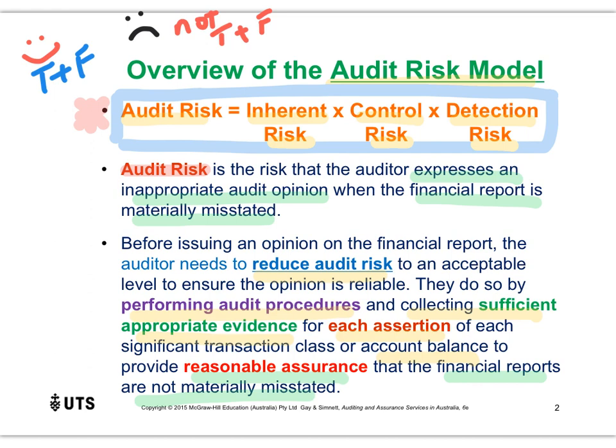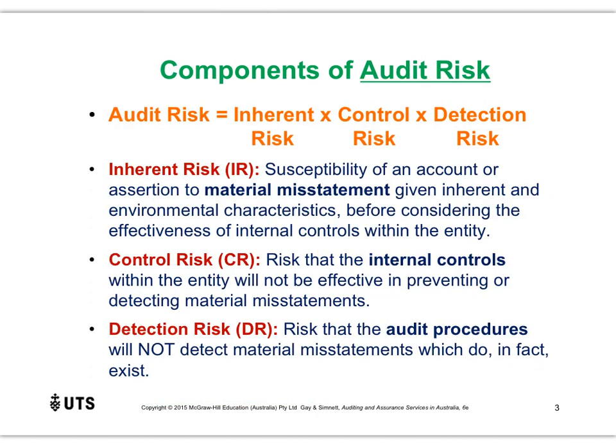So that's essentially what audit risk is. It's the risk of providing an incorrect audit opinion. We try to reduce this to the lowest level possible, and we do that by doing these things here. Now you'll notice that there's three other elements involved. We've got inherent risk, control risk, and detection risk. So let's talk about those. So there are three elements of audit risk. We've got inherent risk, control risk, and detection risk. So let's go through each one.